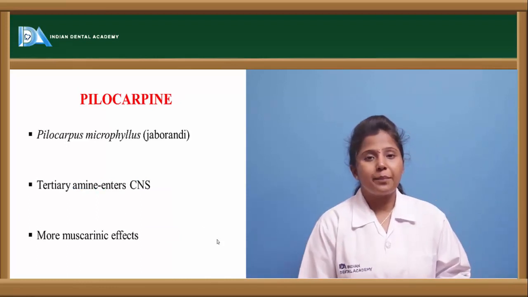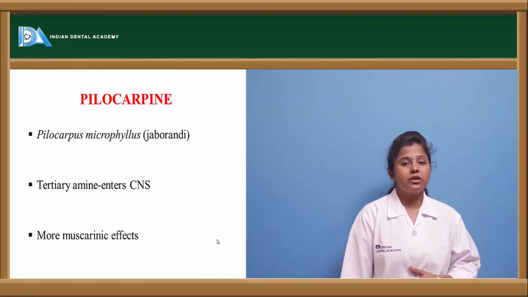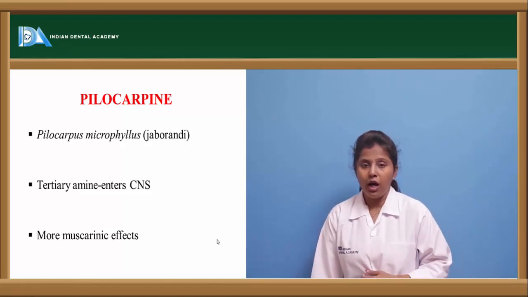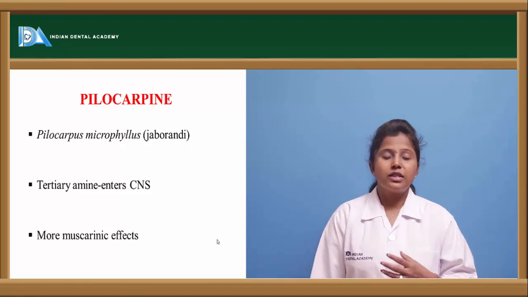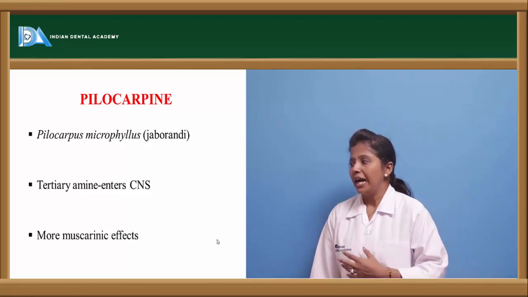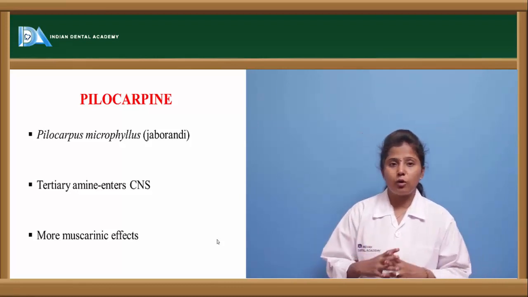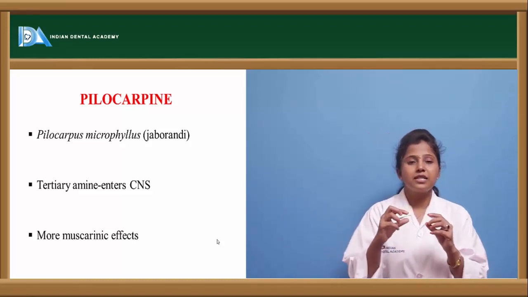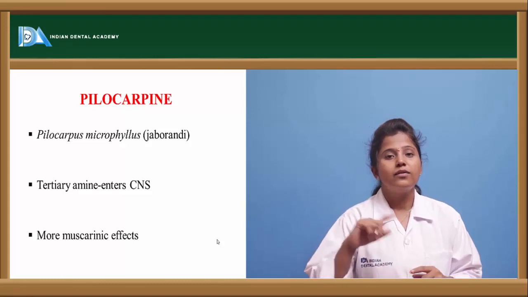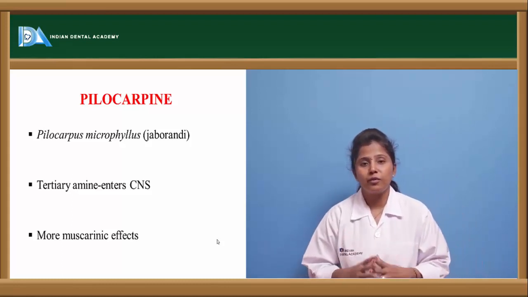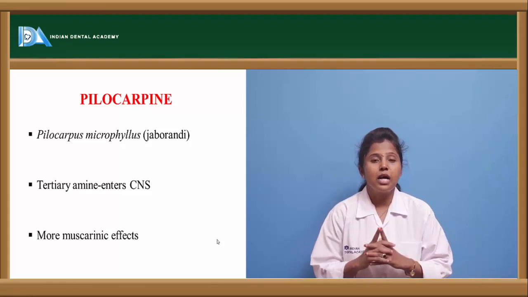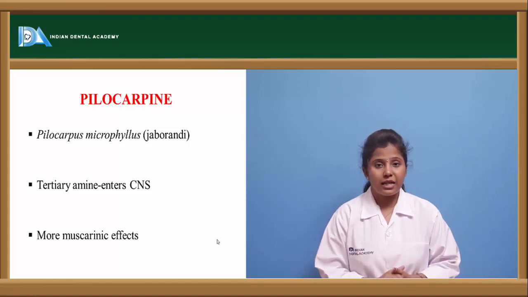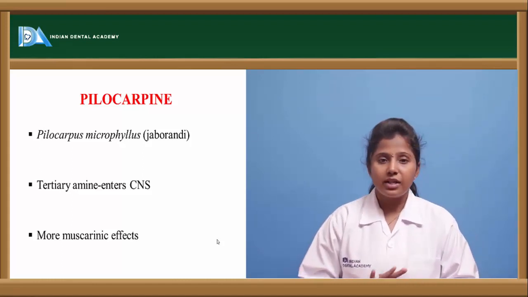The other drug is pilocarpine. Pilocarpine is a plant alkaloid, a muscarinic receptor agonist obtained from the plant source called Pilocarpus microphyllus. In Telugu it is called Jaborandi. This is the common name of this drug. If we see the structure of pilocarpine, it contains tertiary amine esters, in the sense that it has a nitrogen group with 2 or 3 methyl groups attached to it. If it has 3 methyl groups, then no charge is present. If it has 2 methyl groups, then a positive charge is present on the nitrogen atom. And this is markedly observed to have CNS effects.